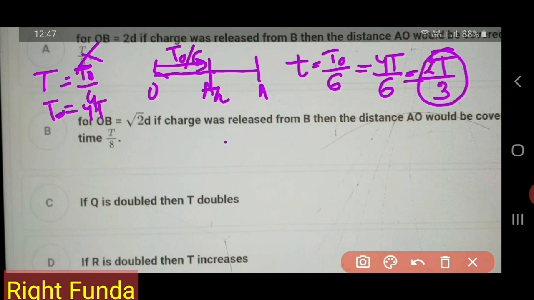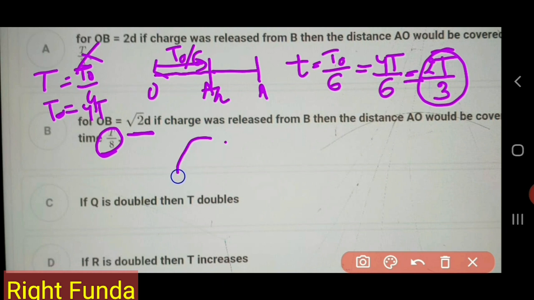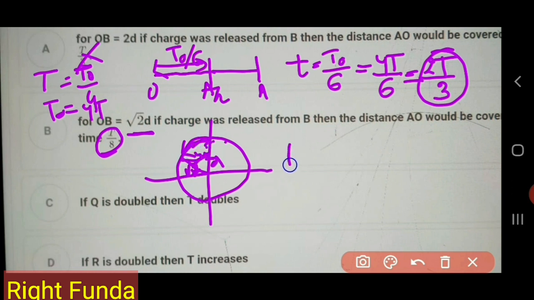Then the second option says that for OB equal to root 2D, if the charge were released from B, then the distance AO would be covered in T by 8 time. Let's see what happens. Here we have root 2D. If I draw the phasor diagram here, root 2D there, it has to cover D distance by the uniform circular motion analogy. This is root 2D, this is D, this is root 2D, so they make a 45 degree angle. So a quarter circle is covered in a time of T naught by 8.